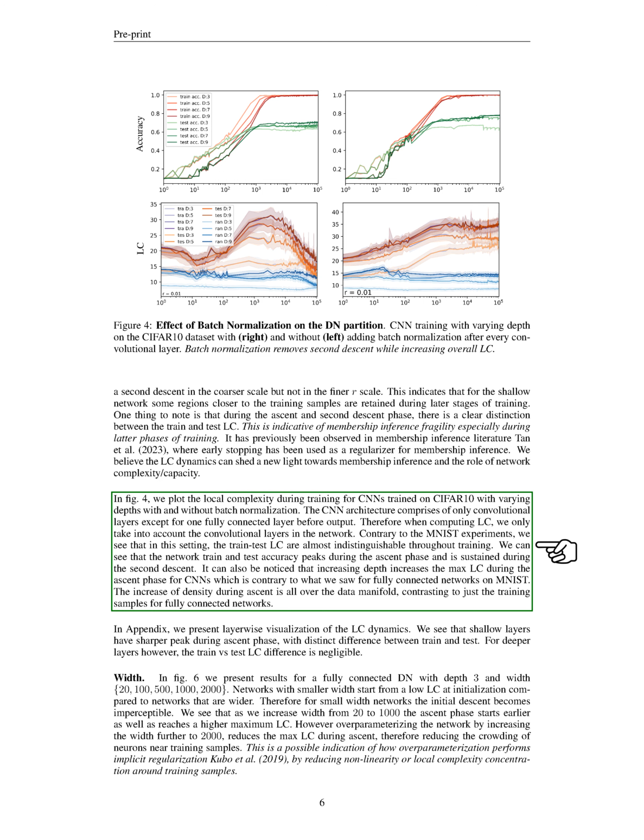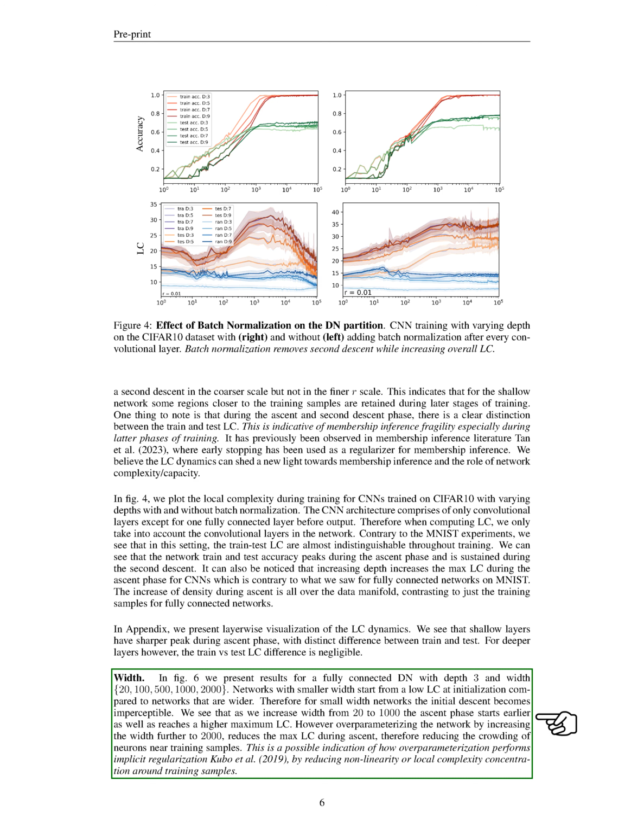The increase of density during ascent is all over the data manifold, contrasting to just the training samples for fully connected networks. We also present results for a fully connected DN with depth 3 and widths ranging from 20 to 2000. Networks with smaller width start from a low local complexity at initialization compared to networks that are wider. Therefore, for small width networks, the initial descent becomes imperceptible. We see that as we increase width from 20 to 1000, the ascent phase starts earlier as well as reaches a higher maximum local complexity.